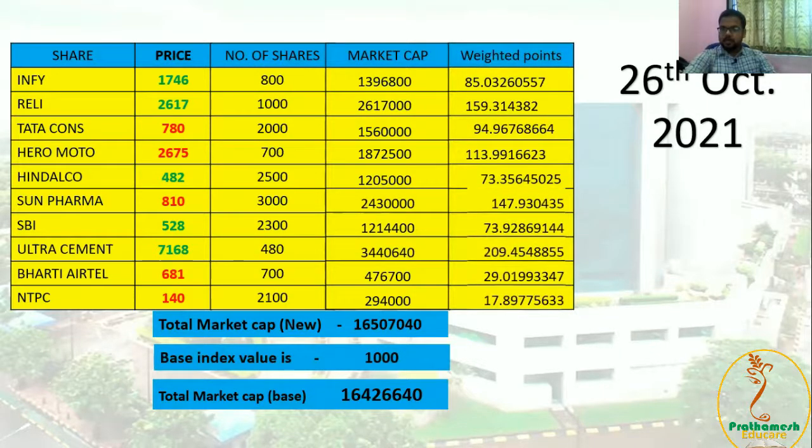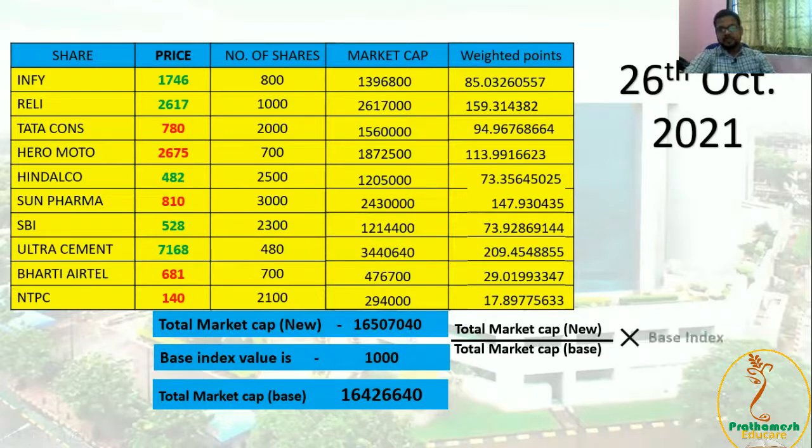Weighted points we can calculate to get the value, or else the formula is for that one. Total market capitalization new divided by total market capitalization base multiplied to base index value. We'll get 1004.8944. If we'll add weighted points also, we'll get this value. So this is the way the market index is moving up or down.